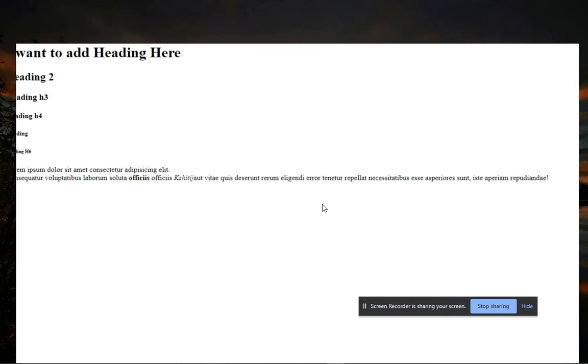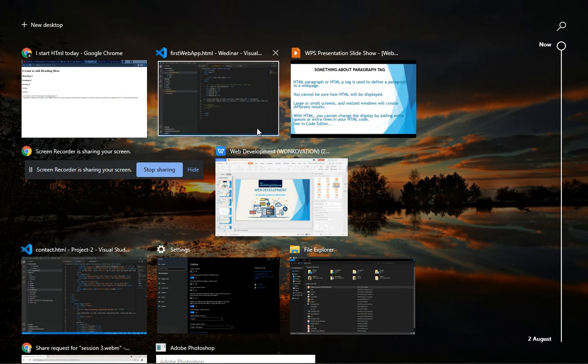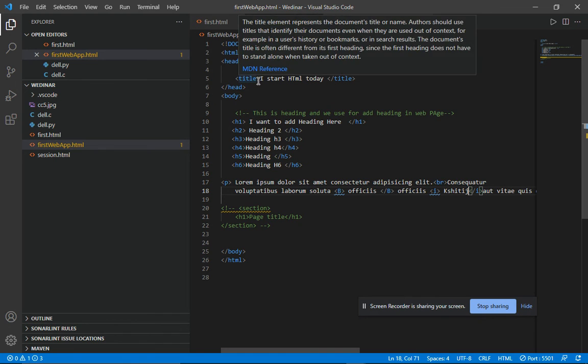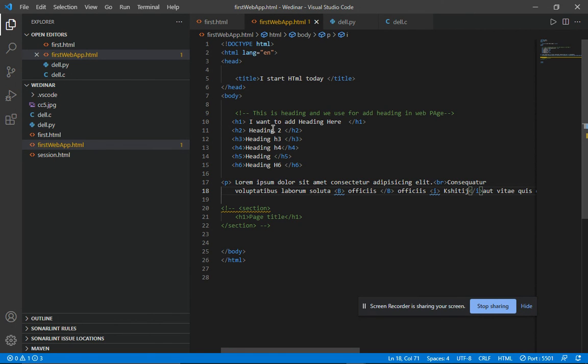Okay, I hope you all understand what HTML is, the meaning of doctype HTML, and the difference between attributes and elements. Basically, our web page is made up of lots of elements, and an attribute is used whenever you want to tell something to your elements.